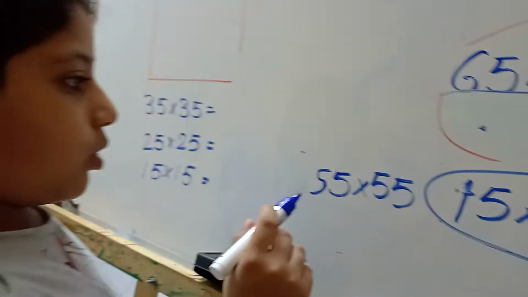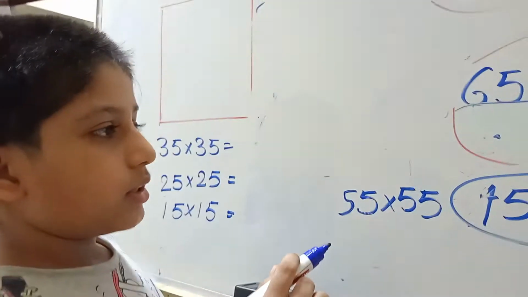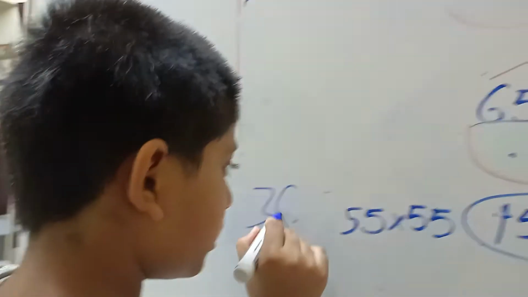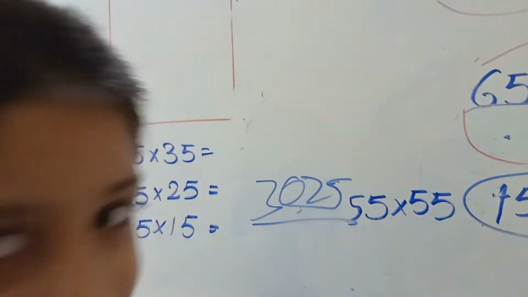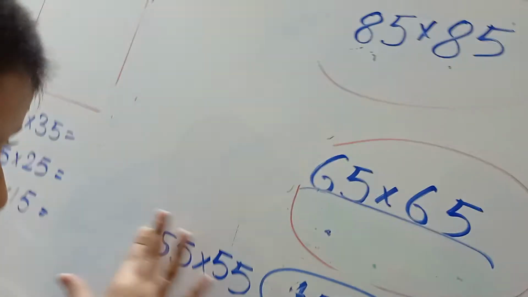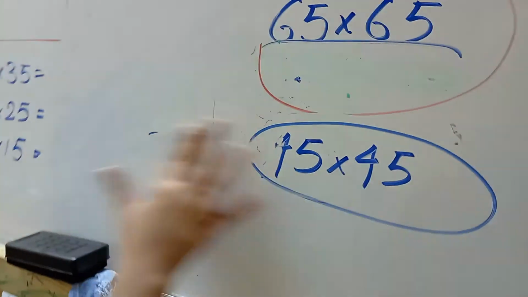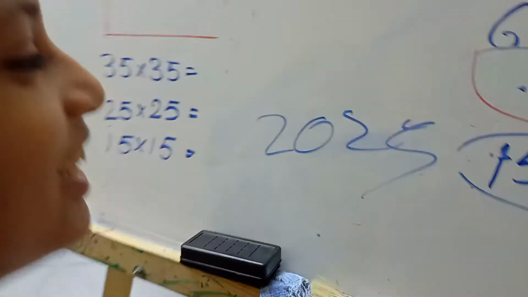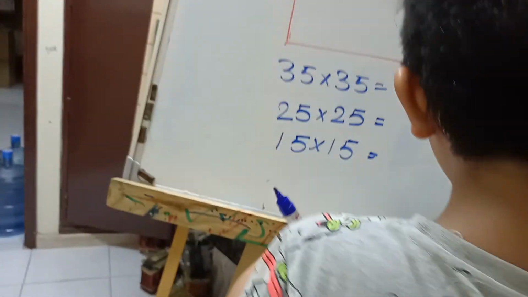Okay. Now, this is the answer, 3025. Can you check the answer if it is correct? Calculator is working fine, 3025. Can you also calculate this one very fast? Easy, instant. 45 multiplied 45, 2025. I couldn't even write that fast. 2025 is the answer. Yes, the calculator is working well.